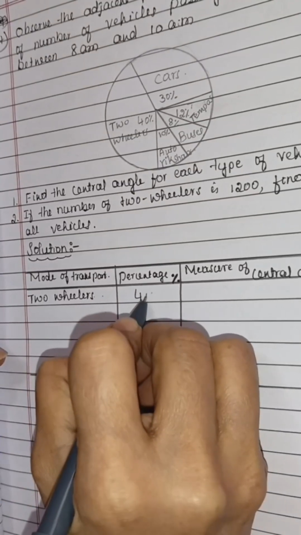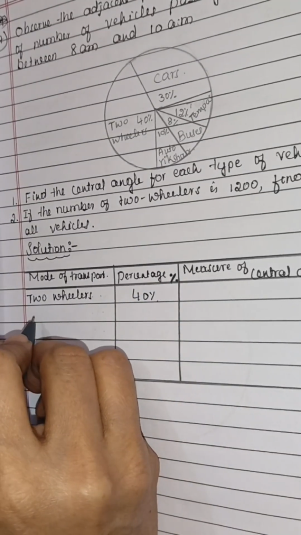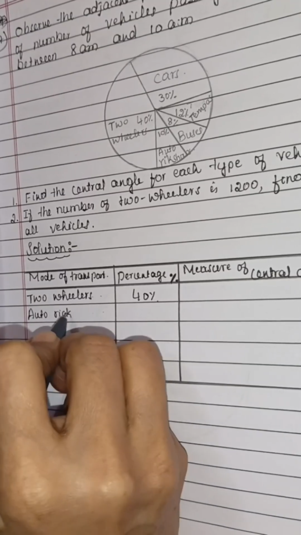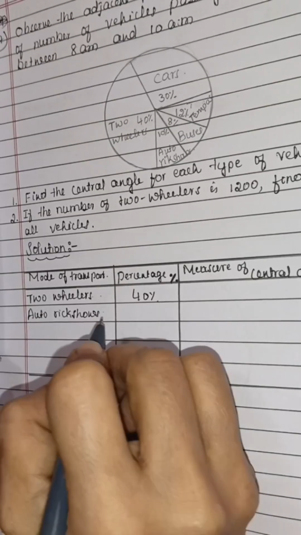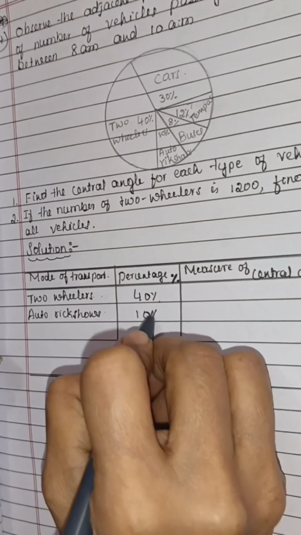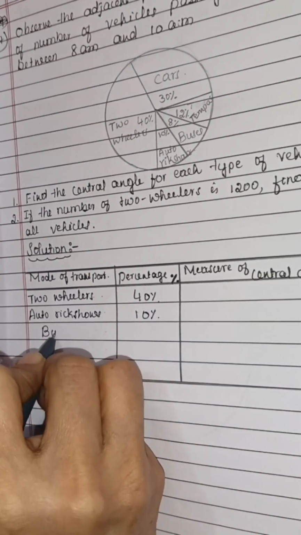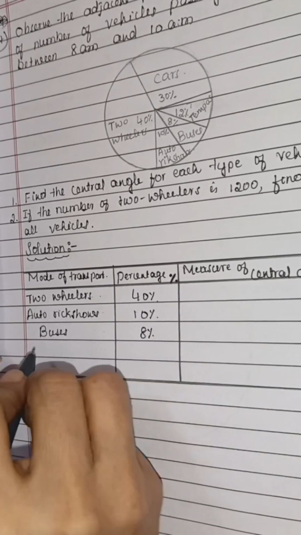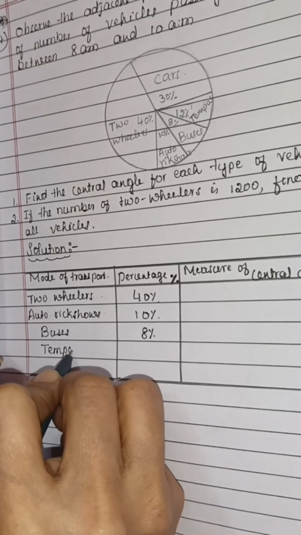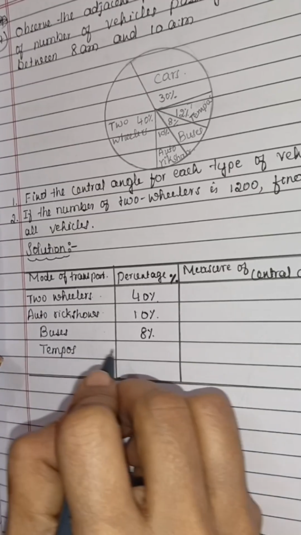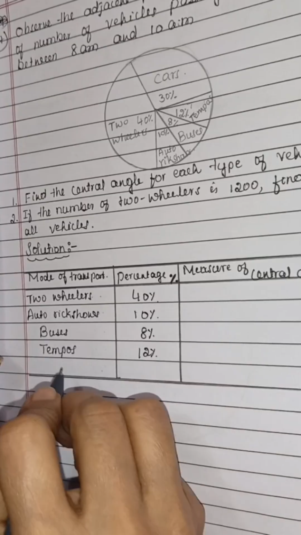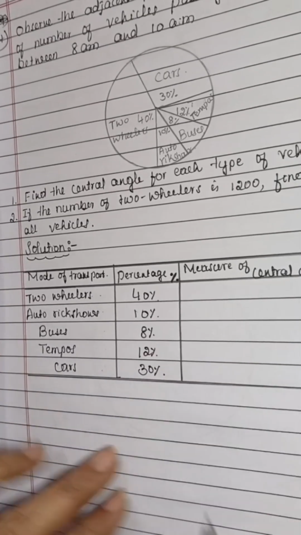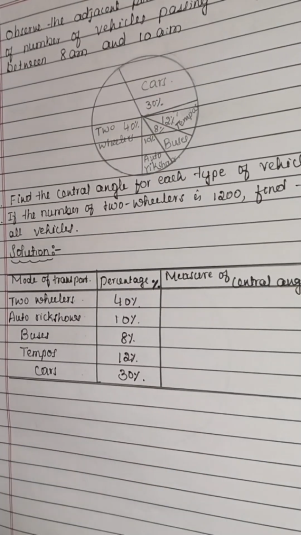Two-wheelers, that is 40%. For that we have to find the central angle. Then auto rickshaws 10%. Then buses 8%. Then tempos 12%. Then cars 30%. So now we have to find the central angle.